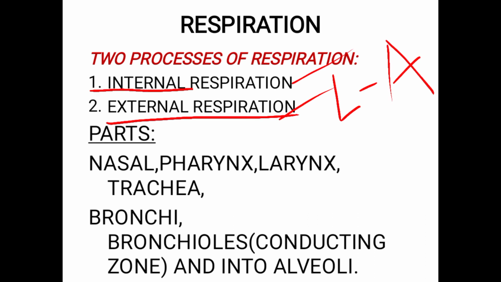Internal respiration means between the tissue and the blood. Oxygen is diffused into the tissues from blood, and at the same time carbon dioxide is diffused into the blood from the tissues. That means the exchange of gases is taking place between the tissue and blood, and that is called internal respiration.